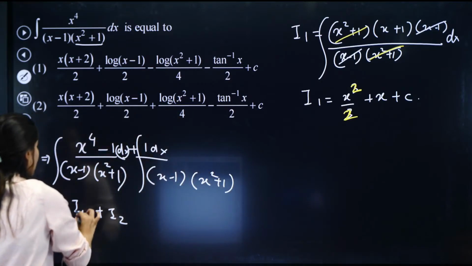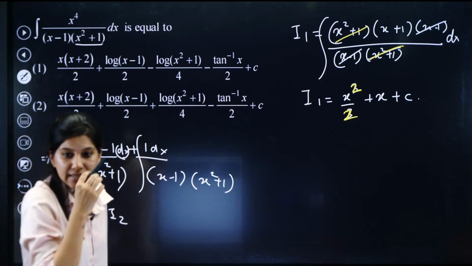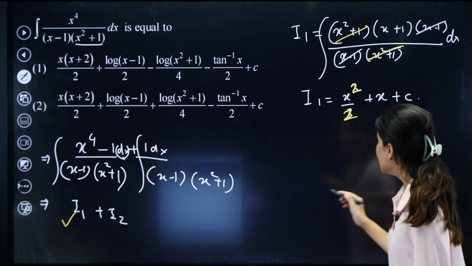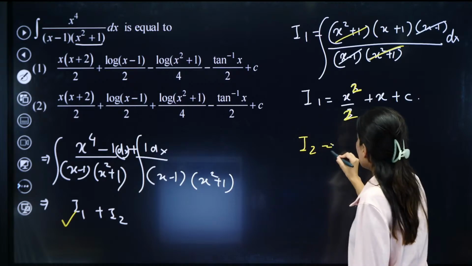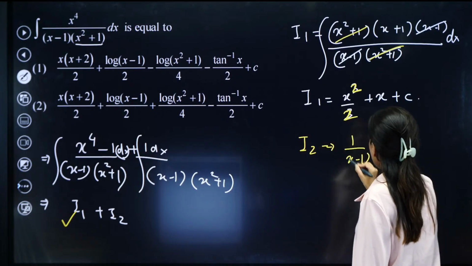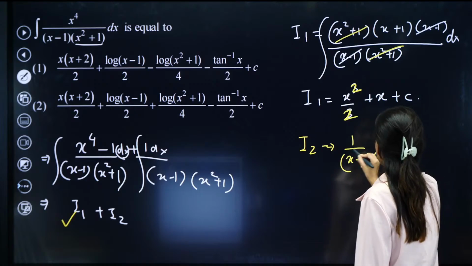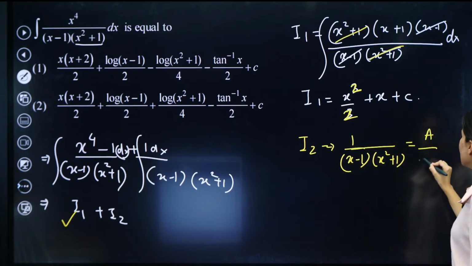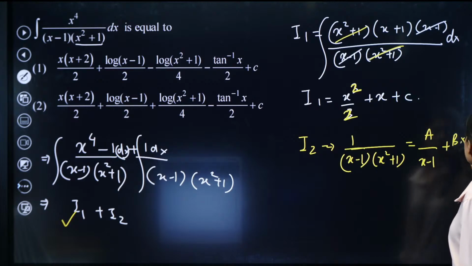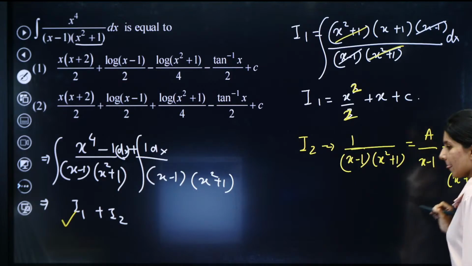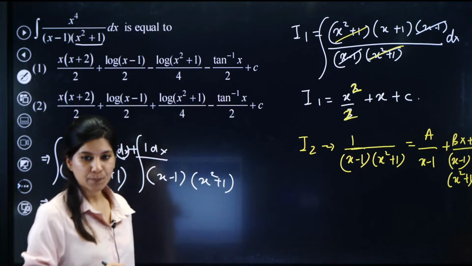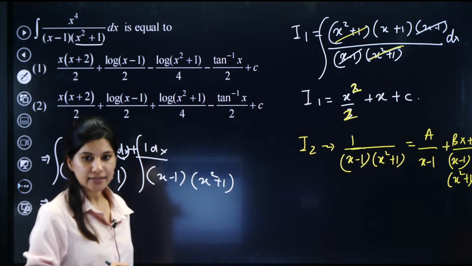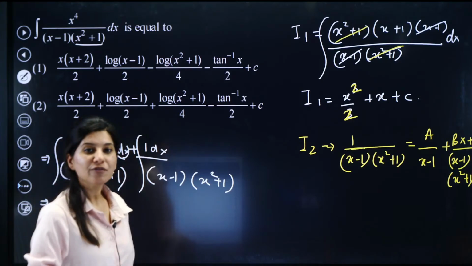I1 is sorted. What about I2? So I2 can be easily done by partial fraction. How to do that partial fraction? So for I2, you have to write this 1 upon x minus 1 and x square plus 1. This should be equal to a upon x minus 1 plus bx plus c upon x square plus 1.